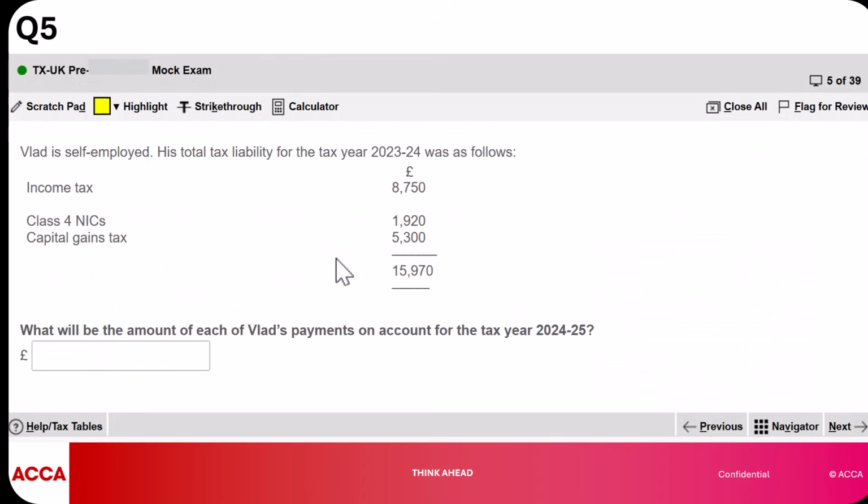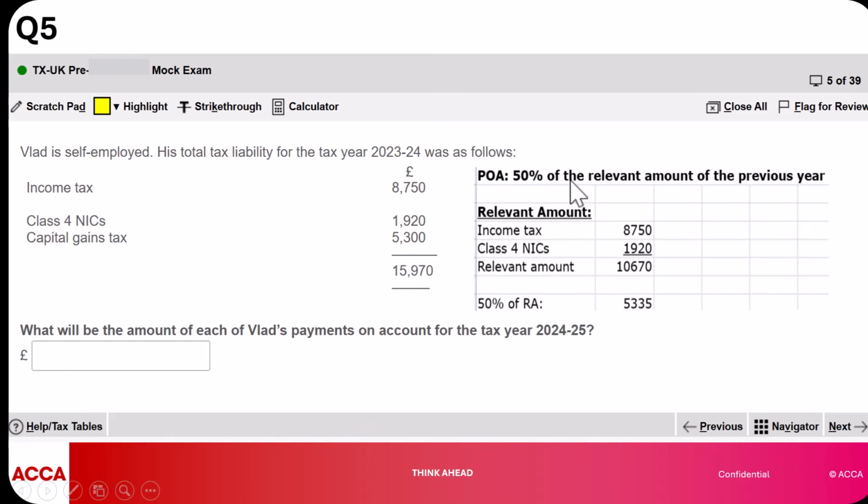Then we come to question 5. Now, again, the question is asking us here of Vlad's payment on account for the current tax year. Now, payments on account are usually determined by the relevant amount of the previous year. Now, as you can see here, we are focusing on the tax year 2024-2025. The relevant amount is usually the income tax amount and the class 4 NICs of the previous year. And then we take 50% of that relevant amount, and that becomes our first payment on account and our second payment on account. So this is exactly what we do.